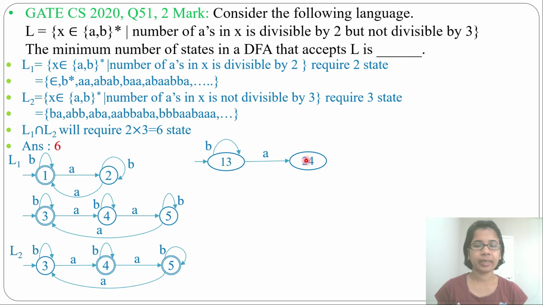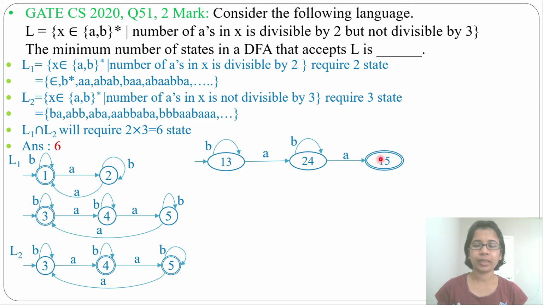Now we'll do for state 2, 4. From state 2 by A it goes to state 1 and from state 4 by A it goes to state 5. So by A it goes to state 1, 5. Now by B, from state 2 by B it is a self loop, from state 4 by B it is a self loop. So just make a self loop for B. State 1, 5 is a final state as it contains 1 and 5, both final. In case of intersection, if both are final, then it will be a final state.